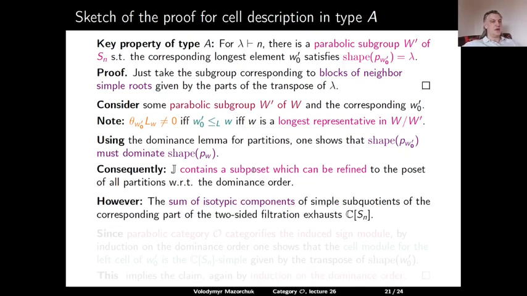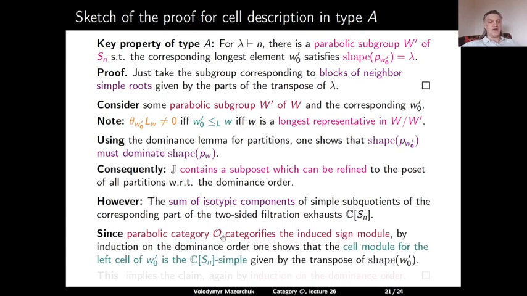However, if we now add up all isotypic components for the elements of this poset, we will exhaust the left regular representation of the group algebra of the symmetric group. So J must actually coincide with this subposet. This means that J can be itself refined to the poset of all partitions with respect to the dominance order.